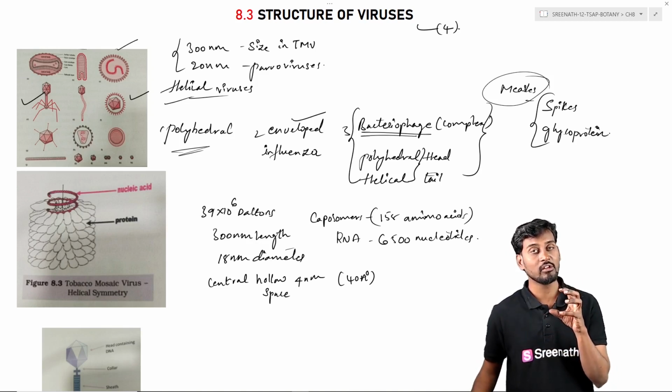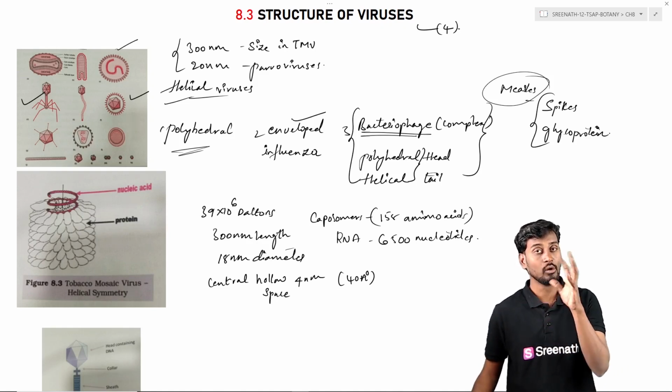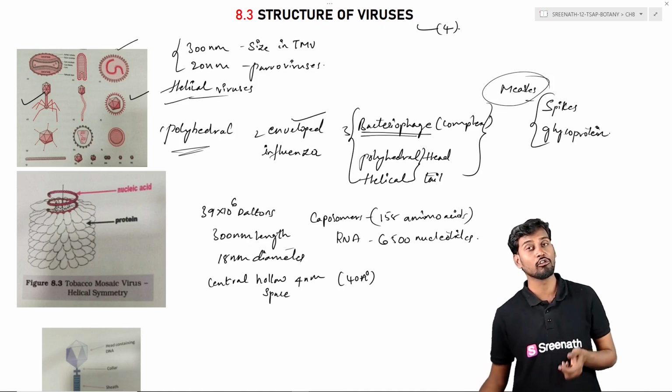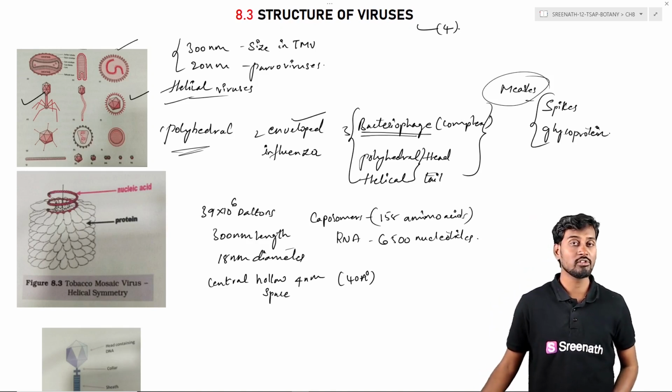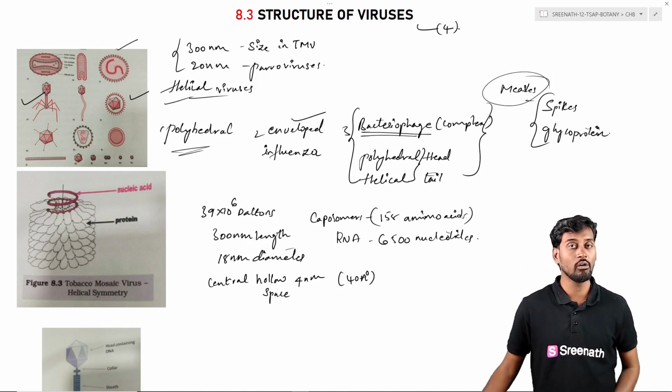In case of the measles virus, the virus is covered with a loose sheet consisting of glycoproteins, and it also consists of spikes. So measles is one of the special viruses showing a different kind of symmetry.